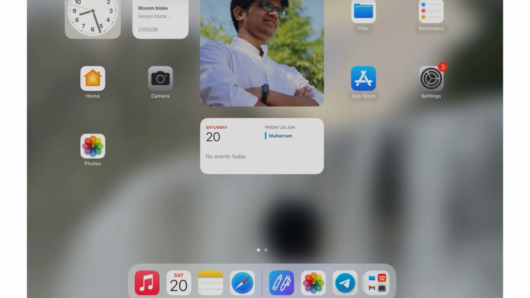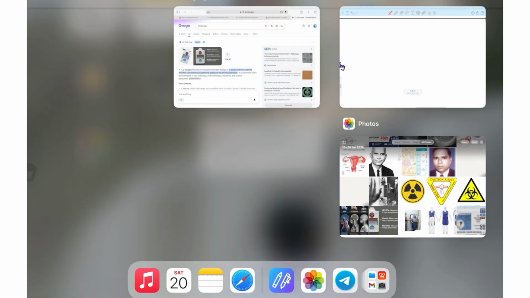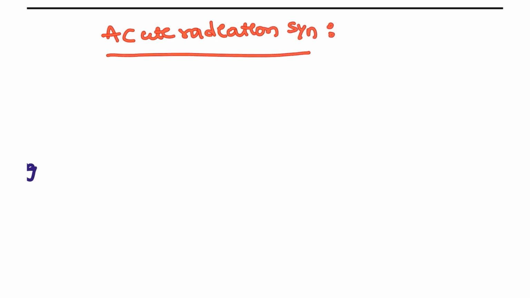What are these conditions that you have to remember? For example, radiation can cause acute radiation syndrome itself. What is this acute radiation syndrome? In acute radiation syndrome, we can develop acute effects.